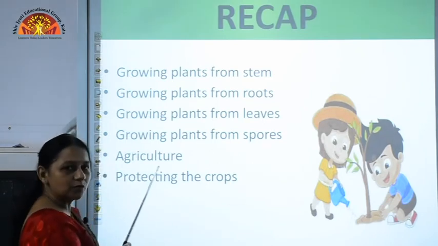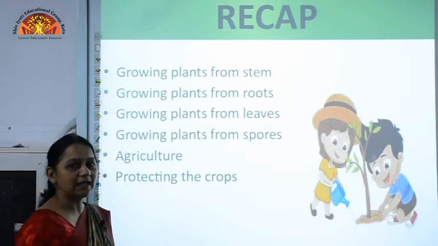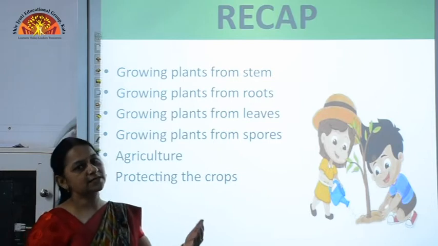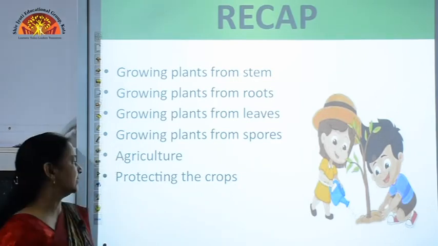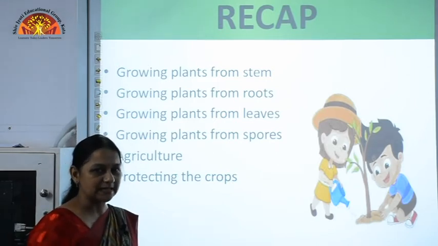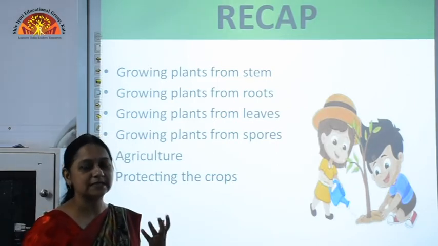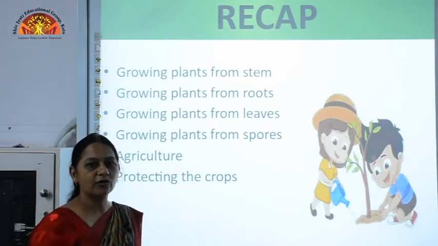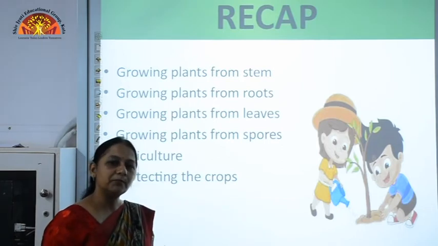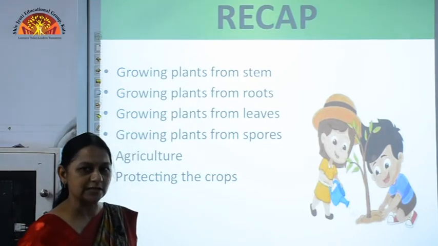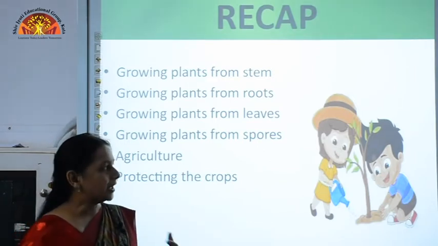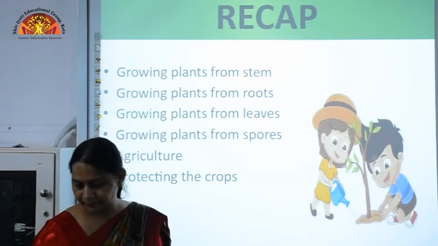Then we did about agriculture. In this we had discussed the kharif crops and the rabi crops and the stages of agriculture. Then protecting the crops, we had learned about pesticides and the scarecrow, which helps us to keep away the birds in the fields. So this was a quick recap of the chapter. Now let us discuss the bookwork.